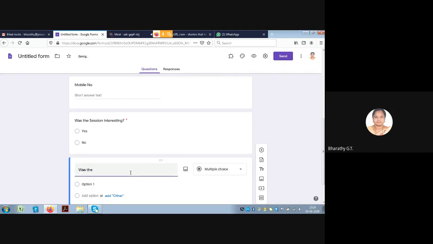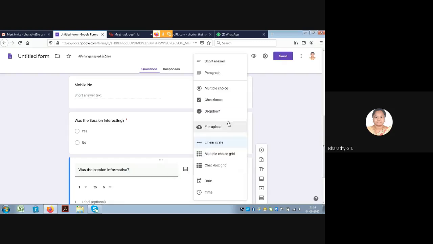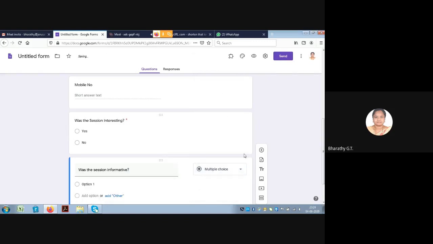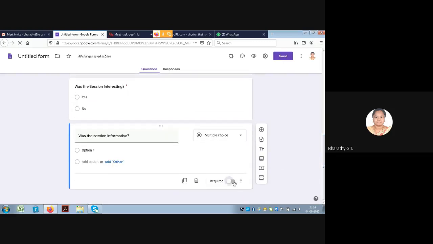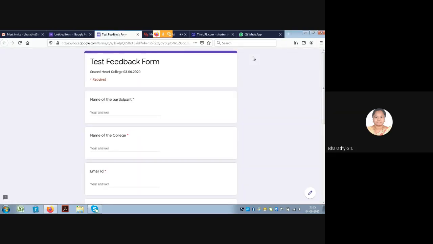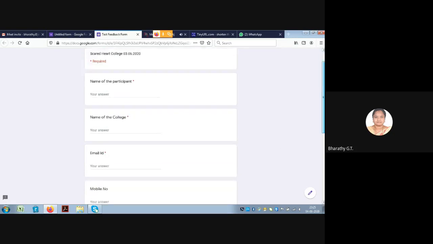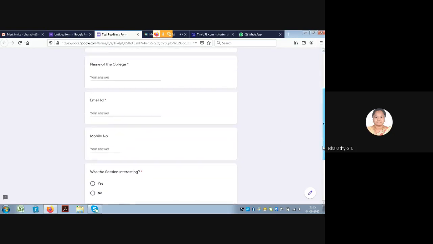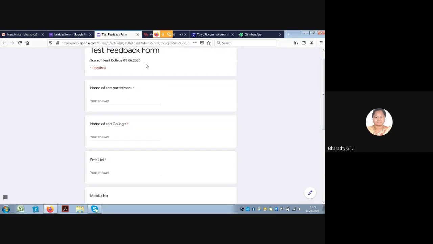Was the session informative? Again, we'll go for multiple choice and mark it as required. So we can preview the form that we have created, test feedback form. So this is the preview of the form.